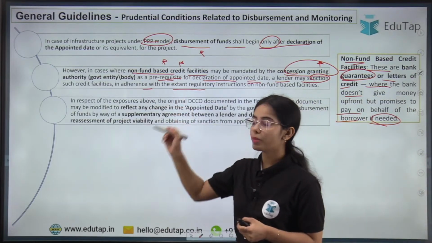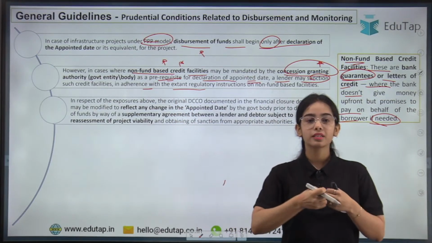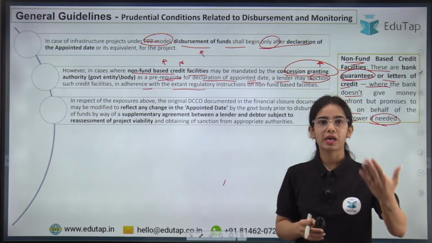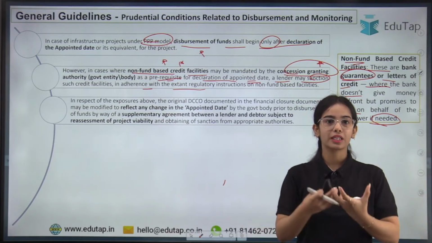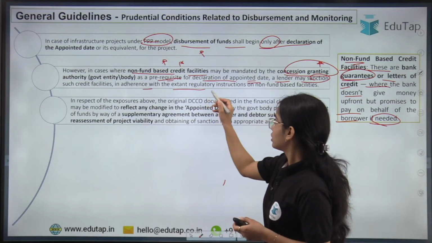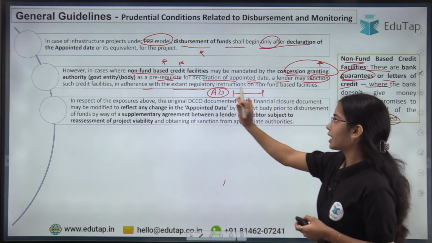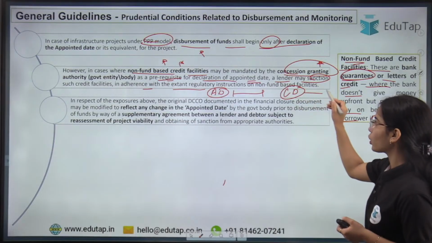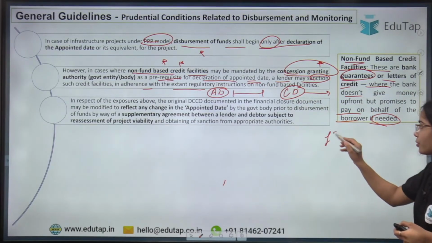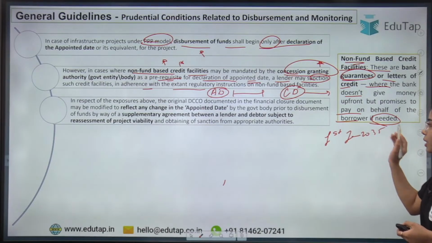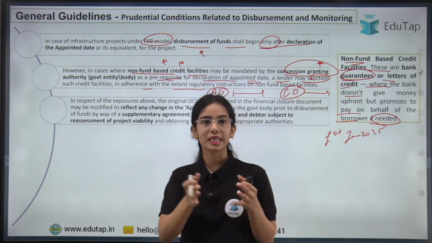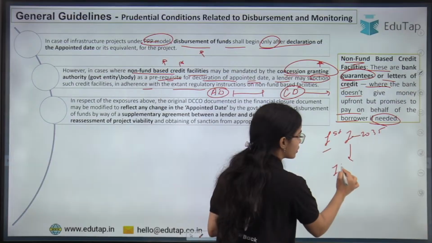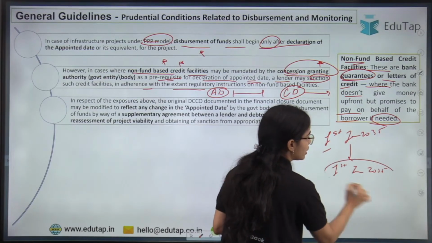Okay, now maybe the appointed date has been stretched out, like taking the letter of credit, taking the guarantee, so L&T required a month or 2 months to bring together all the documents. So if the appointed date has been stretched out and it has taken 2-3 months extra, the commencement date that was promised will also be stretched out. Let's say it was promised that the project will start from 1st January 2035, but because of the signing of the contract, it took extra time, so maybe now it is said that the project will start from 1st of June 2035, rather than 1st of January.